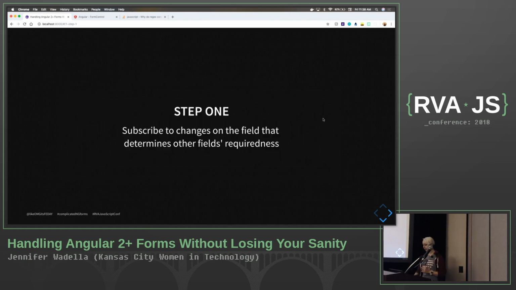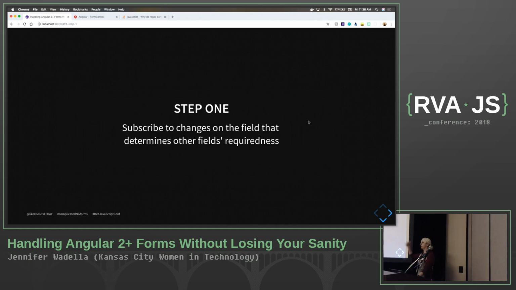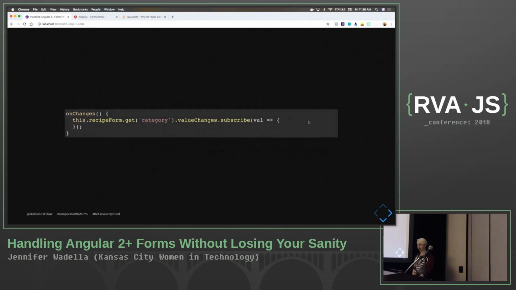All right, so step one, the first thing we care about is understanding and knowing when the form value changes so then we can make our logic decisions. So in my onChanges function, I'm going to subscribe to my input value that I care about, category, and on value changes, that's what I'm going to subscribe to. And then I'll just populate the value parameter in case I need to do some custom logic based on whatever value that might be.